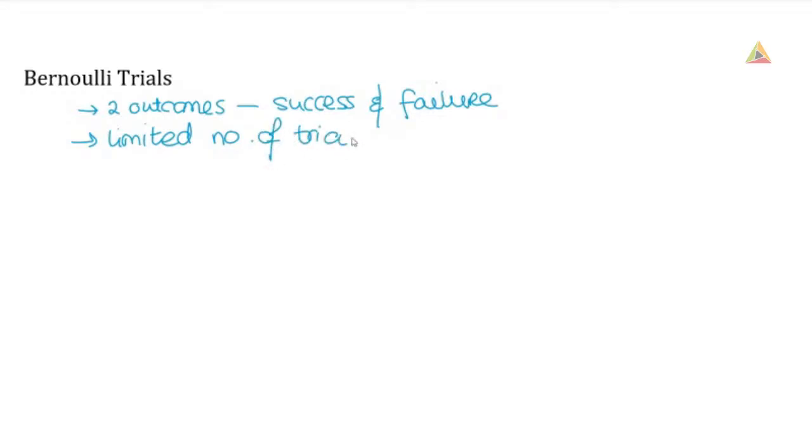We also have to have a limited number of trials. So that means that we're going to be told a die is rolled 7 times or a person tries something 10 times. So we're going to have a certain number of trials when we're carrying this out. And really important is that the outcomes need to be independent.